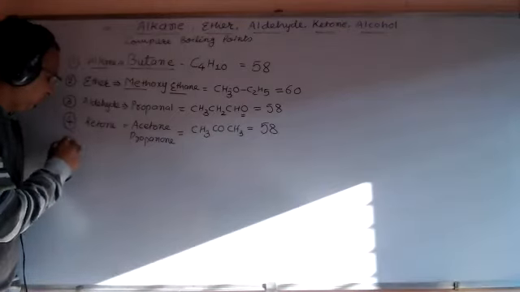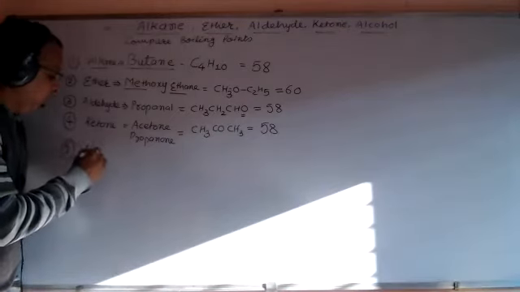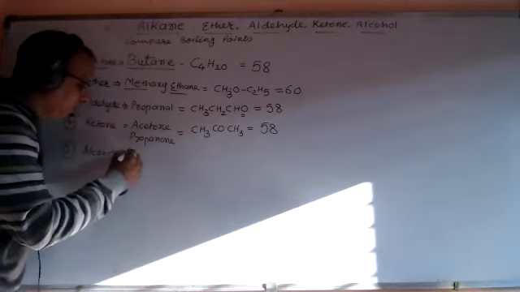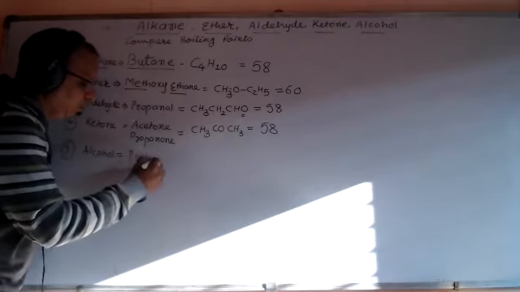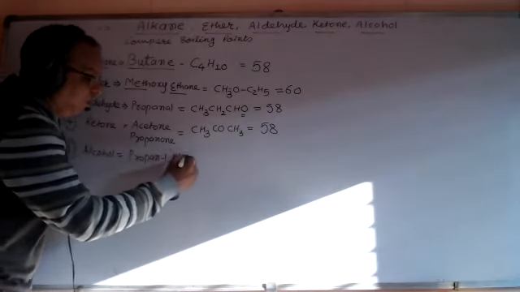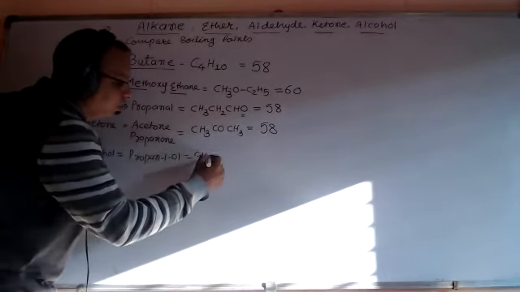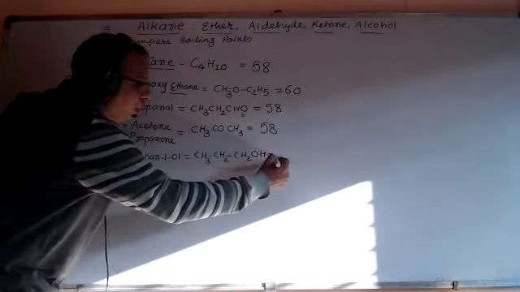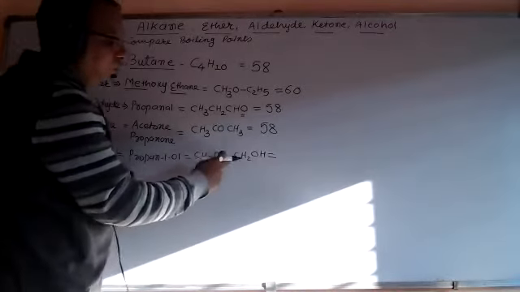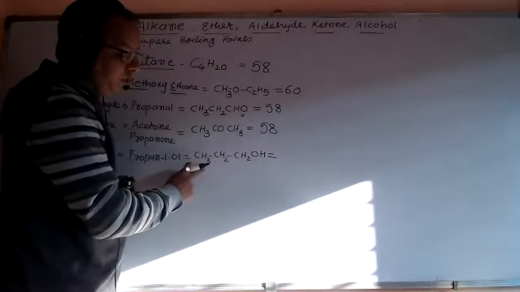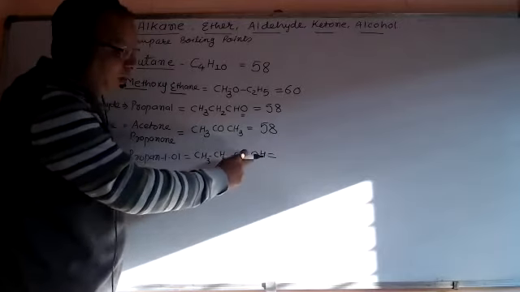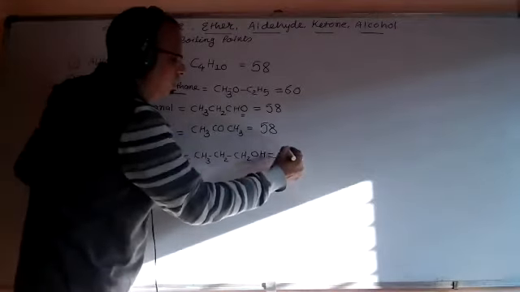And the last member is taken from the alcohol functional group having 3 carbons, that is propan-1-ol, CH3CH2CH2OH. 3 carbons, 36 plus 3 is 39, 41, 43, 44, and 16, that is 60.